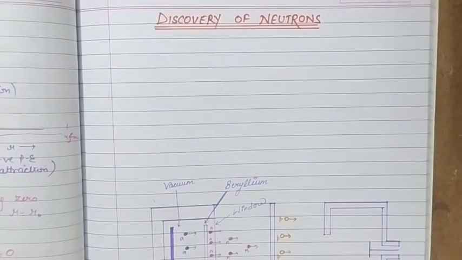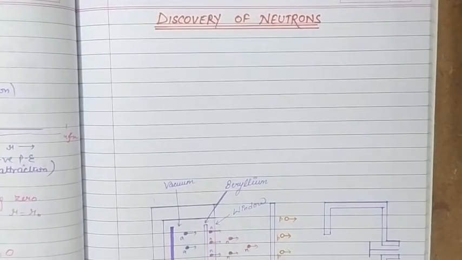Hello students, this video is about the discovery of neutrons. In this video we are going to discuss the experiment that was done by Chadwick in 1932, from which the discovery of the neutron took place.